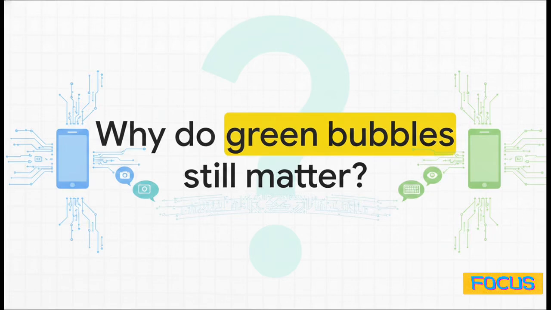Now, you might be wondering, why on earth do green bubbles even still matter? I mean, Apple recently adopted RCS, or Rich Communication Services, which was supposed to be the ultimate peace treaty for our group chats, right? You can finally send crisp, high-resolution photos of your dog, and you can watch those little typing indicator bubbles animate perfectly across the screen between iPhones and Androids. So why are we even having this conversation? Why do those green text boxes still cause us so much friction?